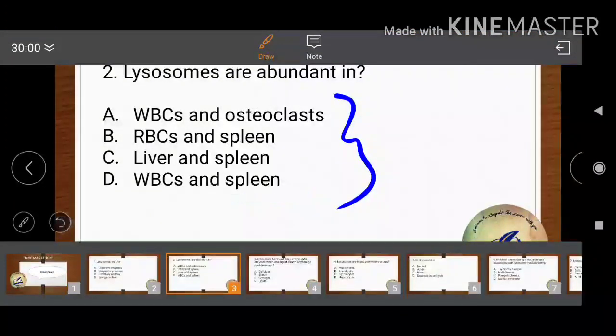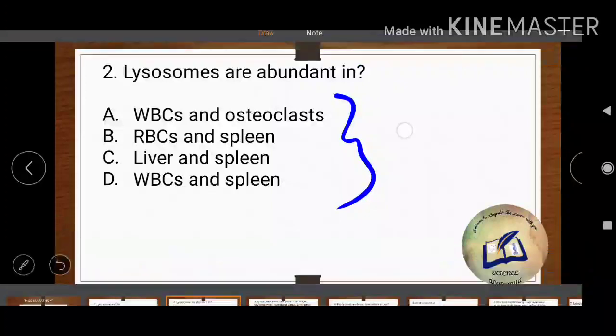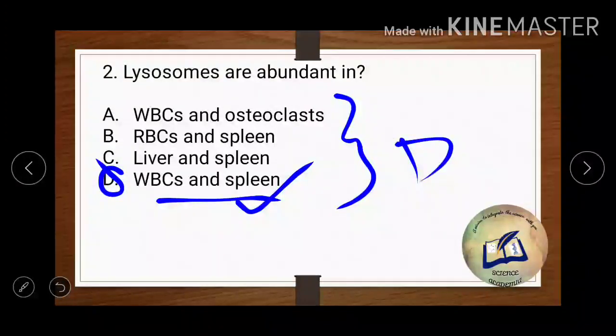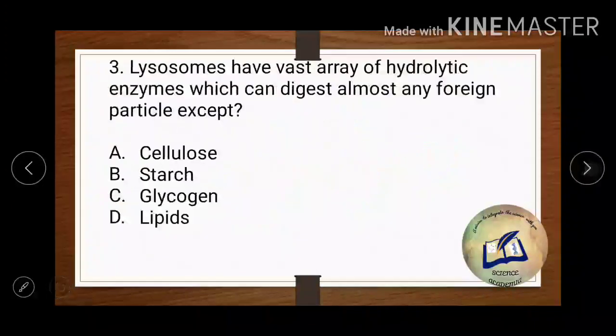So out of all these kinds of organs or tissues or cells, anything you may say, the correct or the most appropriate combination where lysosomes are most abundant is WBCs and spleen. So option number D is our correct answer. Okay, D. Let's move on to the next question.